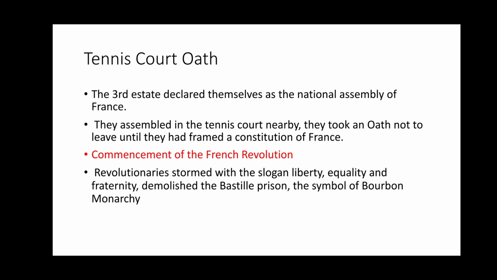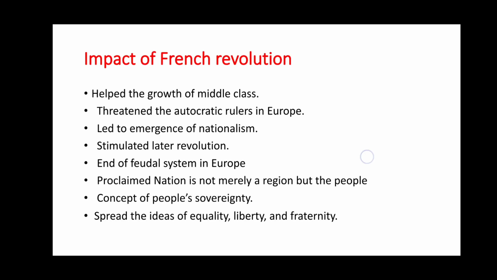Tennis Court Oath: the third estate declared themselves as the National Assembly of France. They assembled in the nearby tennis court. They took an oath not to leave until they had framed a constitution for France. Commencement of the French Revolution. Revolutionaries stormed with the slogan liberty, equality, and fraternity, and demolished the Bastille prison, the symbol of the Bourbon monarchy.